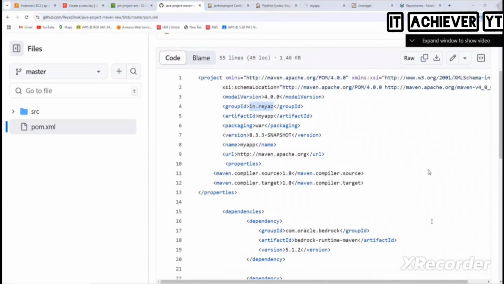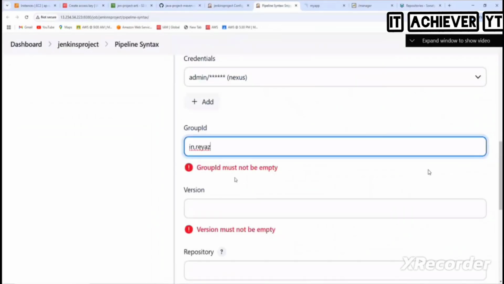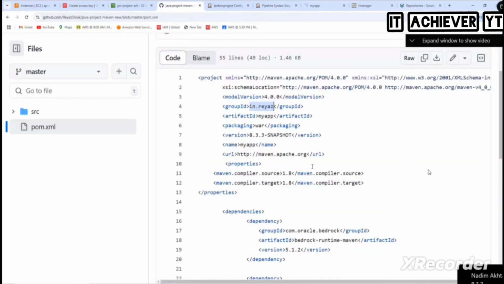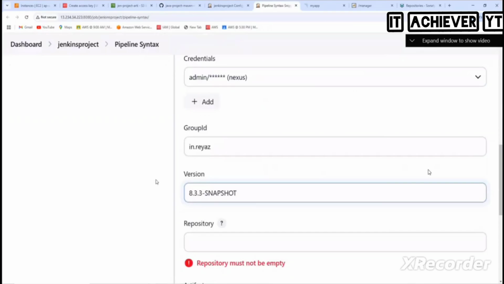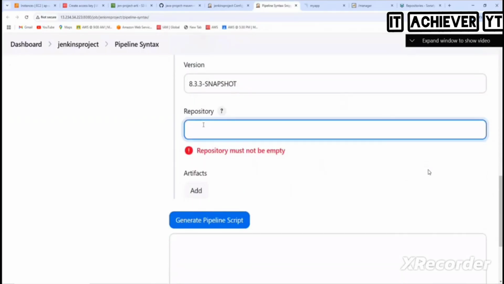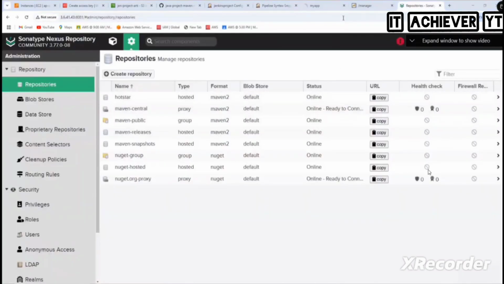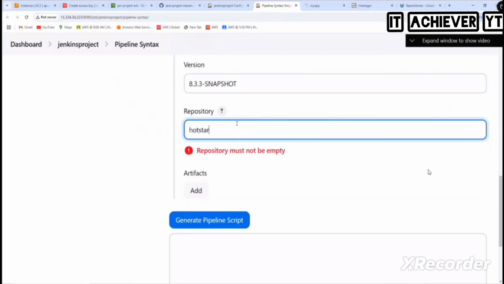Yes, Nexus 2. If you select that, an error will come, because Nexus is which version? 3. So the group ID is here, in dot Rias. What is the version? Tell me the version. Copy paste this carefully. Repository, I won't tell you. Tell me. Hotstar. This repository should be the same as the repository that you created in Nexus. What have you created here? Check the spelling mistakes also. Here you type Hotstar.